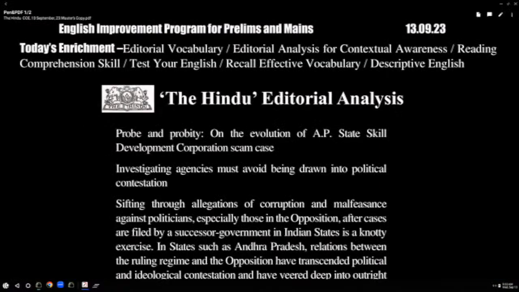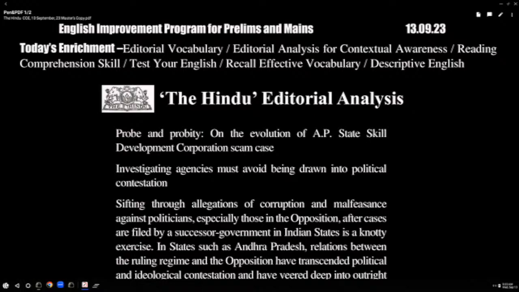Investigating. What is the main idea of this editorial? Investigating agencies must avoid. Underline the word must. Already we have got this helping verb many a time. It has two functions. What is the first function? Must is used to express the personal obligation. Second one, it is used to convey the idea something is compulsory. So must avoid being drawn. Also underline being drawn. That is in passive voice, non-finite verb in a way. Drawn into, being drawn into political contestation.